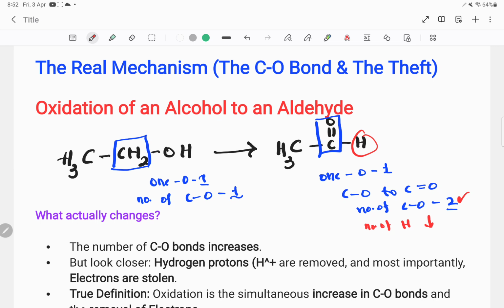Increasing C-O bonds and decreasing C-H bonds. Why along with the C-O bonds are the C-H bonds decreasing? Because we are making a new bond with oxygen. Oxygen already existed in the molecule, we have not added any oxygen atom, but we are making one more bond with oxygen.